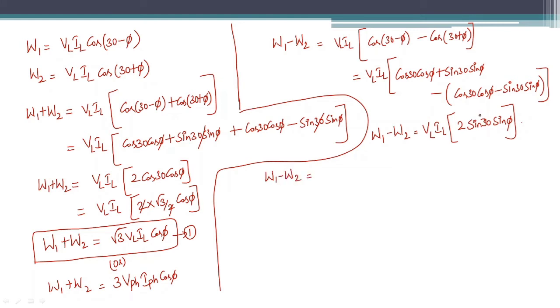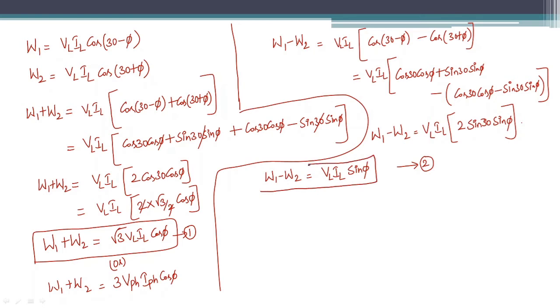Sin 30 is 1 by 2. 2 into 1 by 2 is 1. So the W1 minus W2 value is given by VL IL sin phi. Consider this as the second equation.